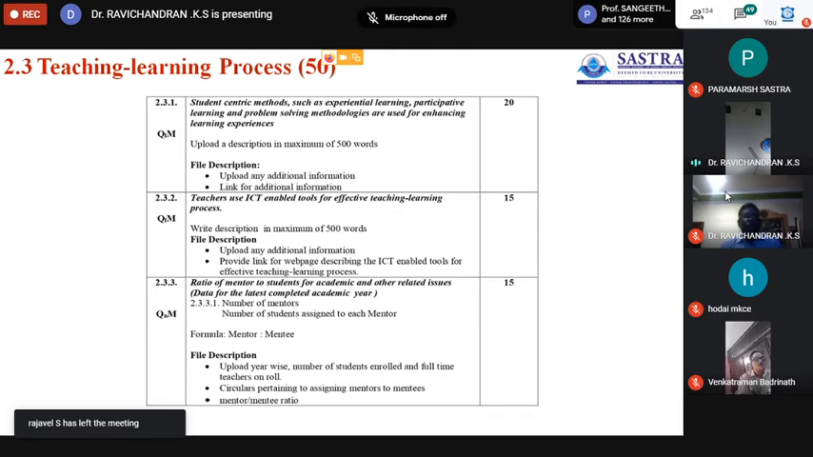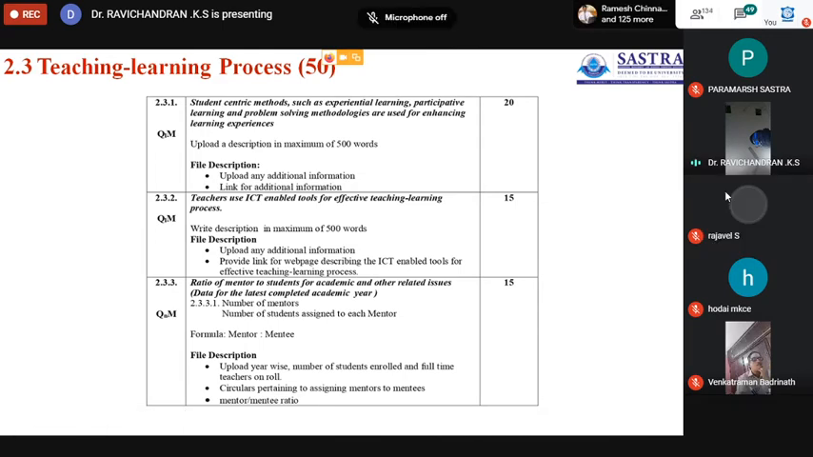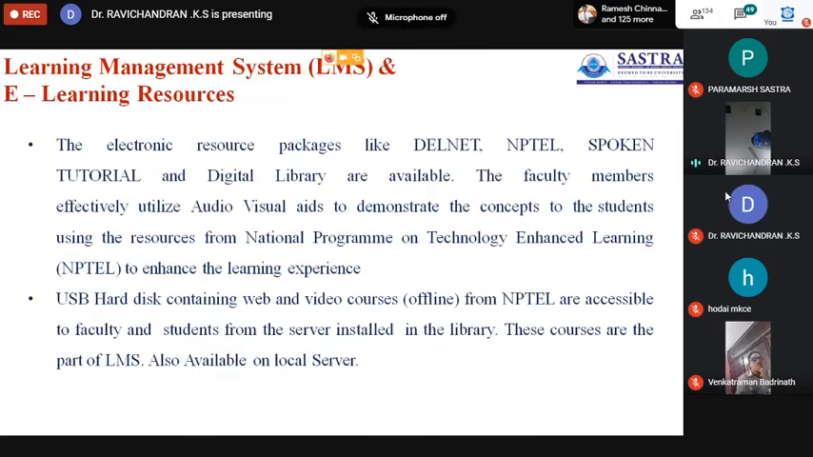In the teaching-learning process, 50 marks go to the learning mechanisms. Then, in what way ICT tools are effectively used for the teaching-learning process, and the role of the mentor-mentee system and the counseling records. The importance of counseling records should be uploaded. Now come to the